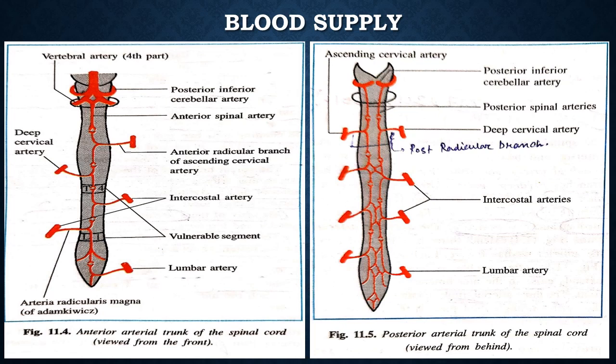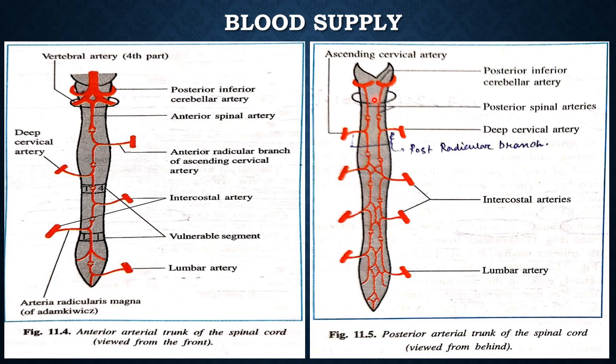Now the main blood supply of the spinal cord is from the anterior and posterior branches of the vertebral artery. This is the vertebral artery, this is the anterior spinal artery, and this is the posterior spinal artery. So from the vertebral artery, the anterior and posterior spinal arteries arise, and from the segmental spinal branches of